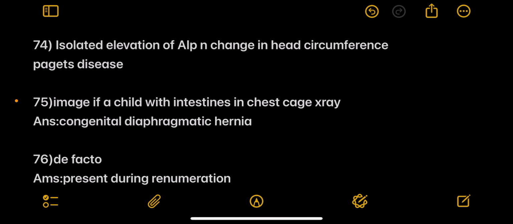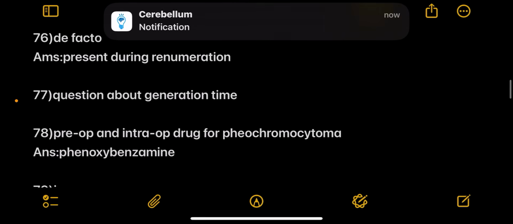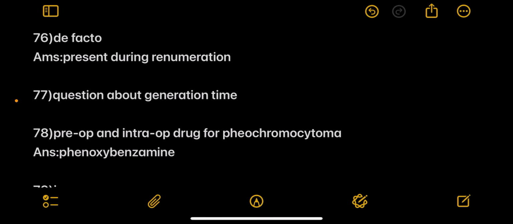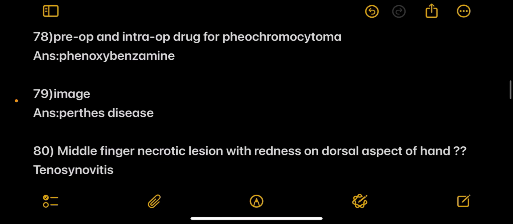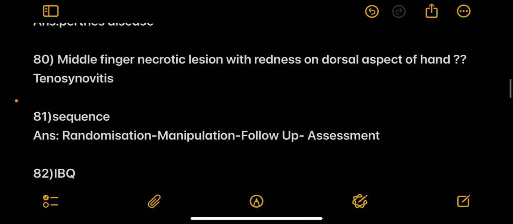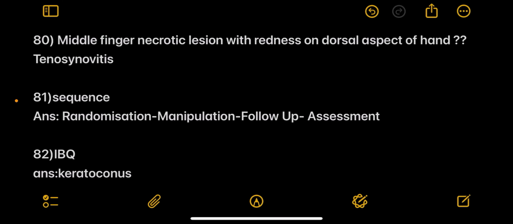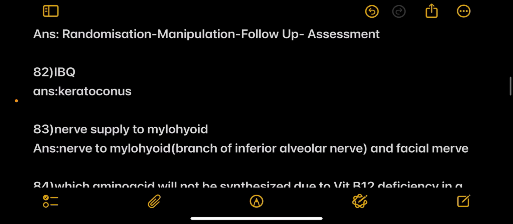Next, image of a child with intestines in the chest cage, X-ray, and the answer is congenital diaphragmatic hernia. Next, de facto, it is present during remuneration, and question about generation time was also asked. Next, pre and intra-op drug for pheochromocytoma. Answer is phenoxybenzamine. Next is an image-based question. Answer is Perthes disease. Next one, middle finger necrotic lesion with redness on the dorsal aspect of the hand. Answer is tenosynovitis. Next is about arranging in the correct sequence. Answer is randomization, manipulation, follow-up and assessment.